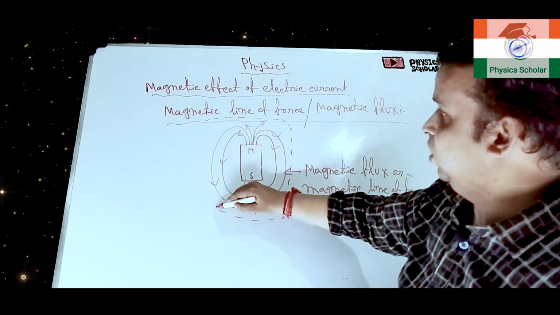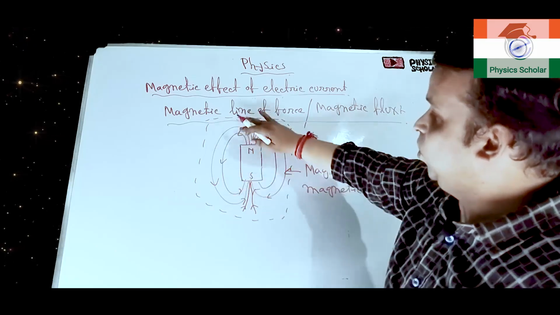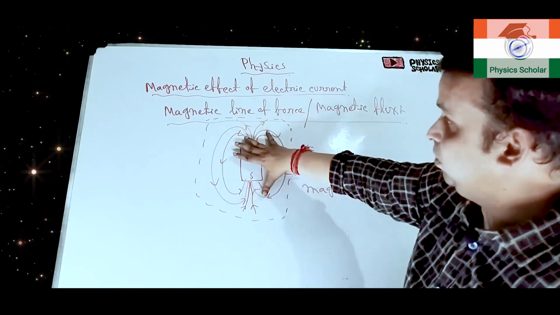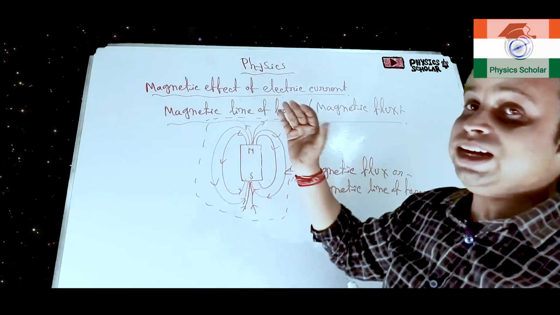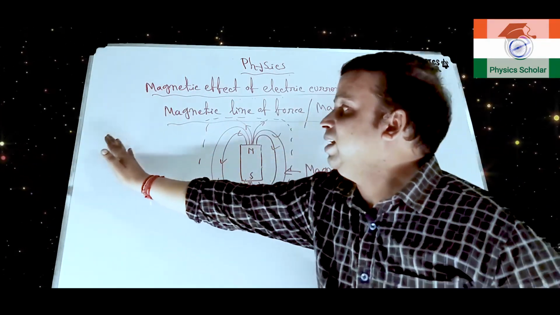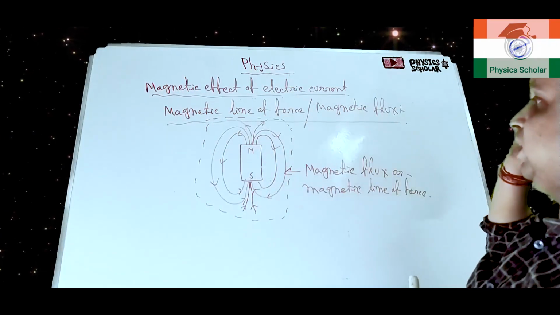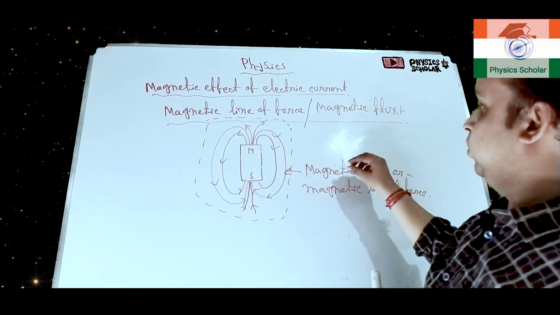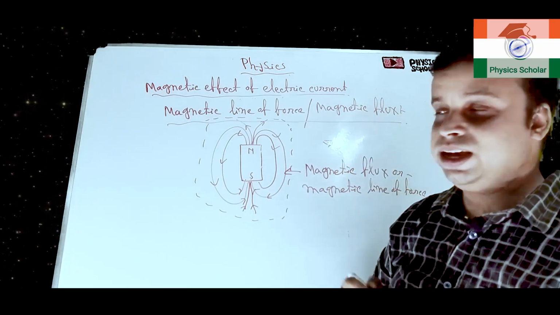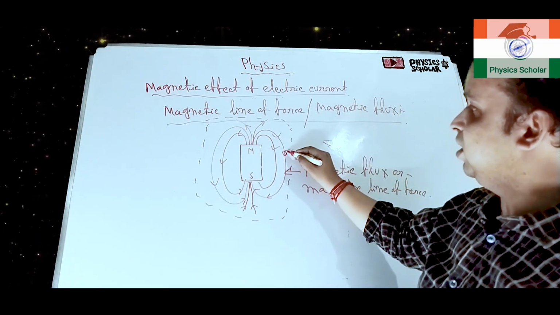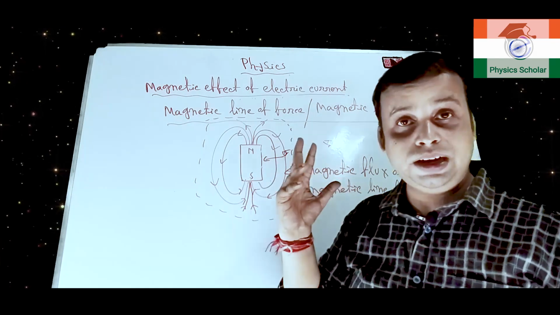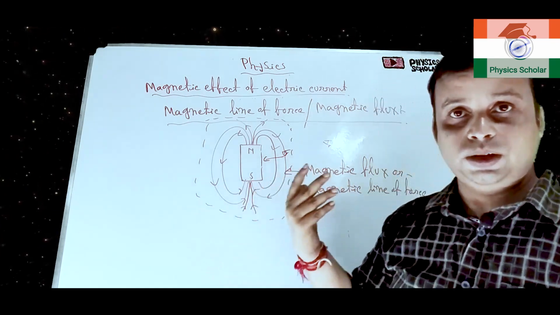Basically, suppose this is the area around the magnet where the magnetic line of force are there, clear. Due to the presence of this magnetic line of force, the magnetic field actually develops. Here the imaginary line is not there, no existence of this. So, here if we keep a piece of iron, then it will not feel any force of attraction. If we keep a piece of iron over there, then it will feel a force of attraction, okay. That means due to the presence of the magnetic line of force, the magnetic field will be generated.